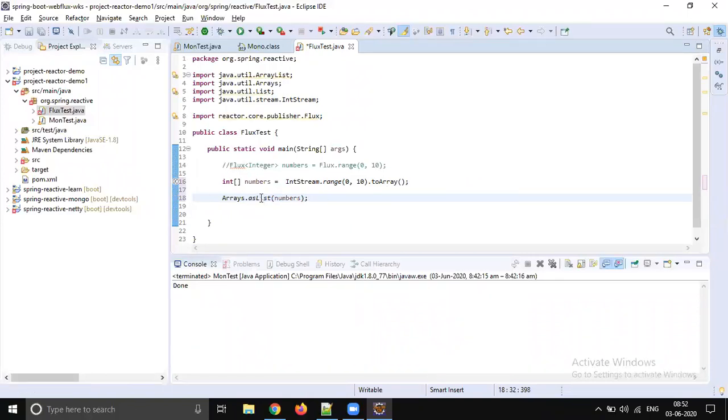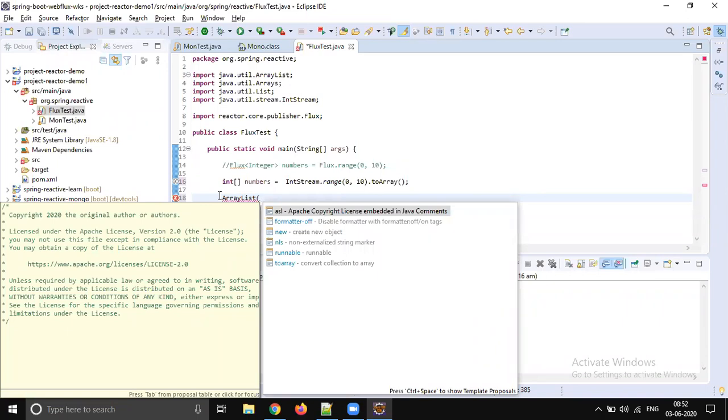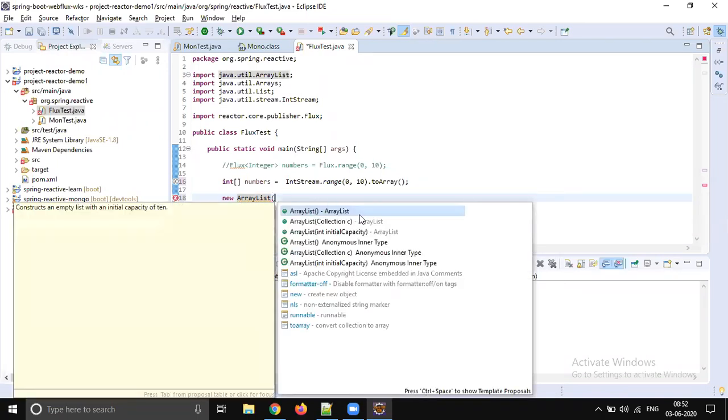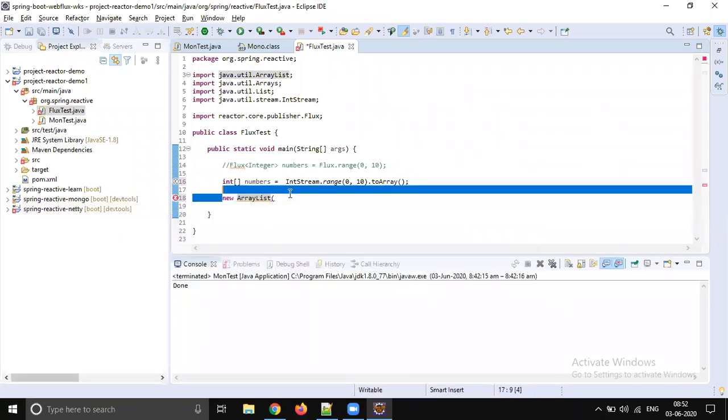It's supposed to return a list. Whatever constructors are there, pass any array to this collection. Okay, use the collection. No, we don't have an array.